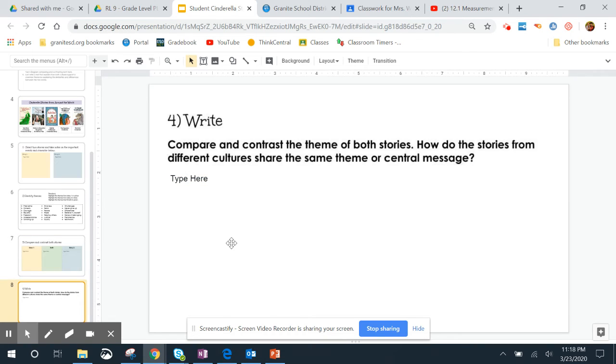Last but not least, you need to write a paragraph comparing and contrasting the theme of both these stories. How do these stories from different cultures share the same theme or central message? This is exactly like how we've been practicing. If you scroll to the side here, oh, it's not letting me. There should be a box right here in yours that shares some tips and details and sentence starters if you get stuck. Now remember, this is a complete paragraph. It should have an introduction, a body with connecting words, and a conclusion. Okay, it's complete sentence writing.